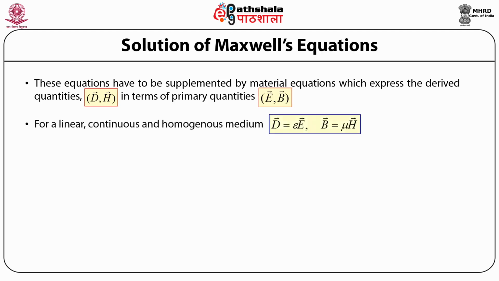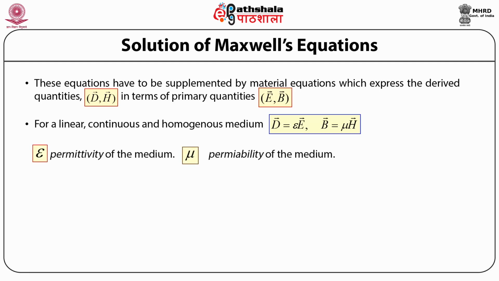Now, if we consider a linear, continuous, and homogeneous medium, then the electric displacement vector can be written in terms of the electric field vector by the equation D equals epsilon times E, where epsilon is the permittivity of the material medium. Similarly, we can write the magnetic field induction vector B as being equal to mu times the magnetic field vector H, where mu is the magnetic permeability of the material medium under consideration.